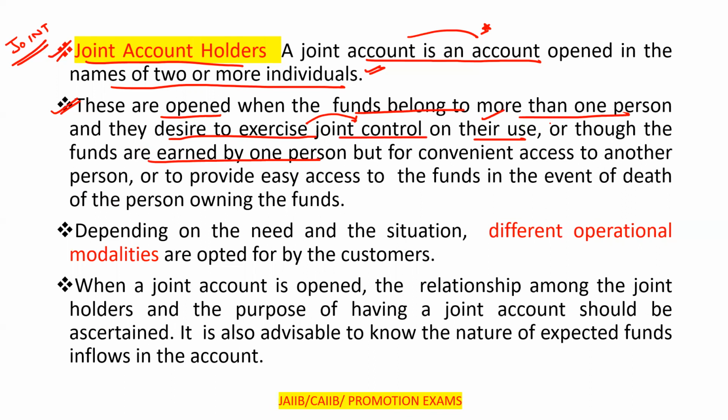Like there is a husband and wife. The husband is working outside the station, outside their home, in a different state. So they will open the joint account, so that the wife or the spouse can operate the account in the absence of the first person.